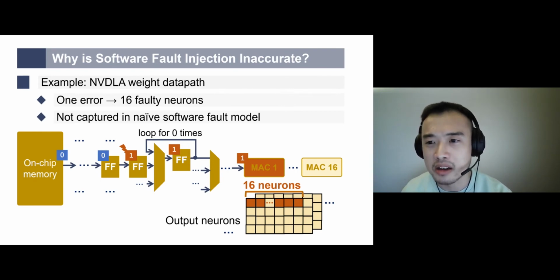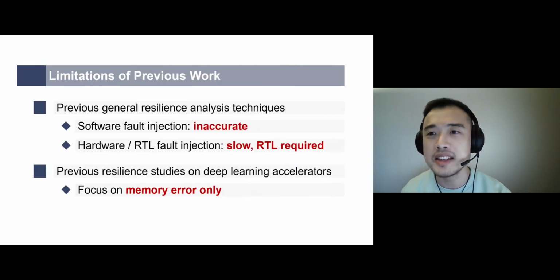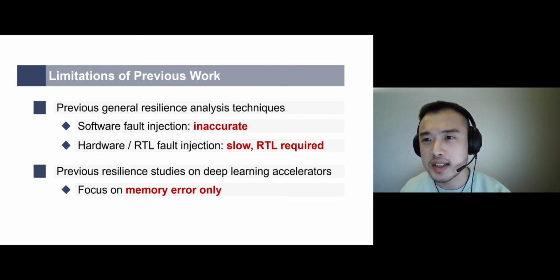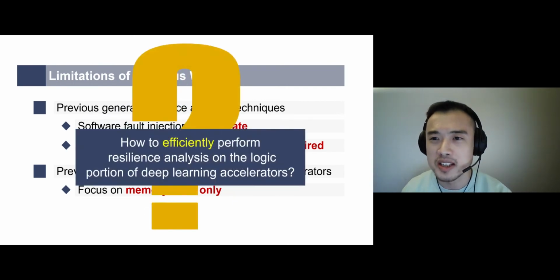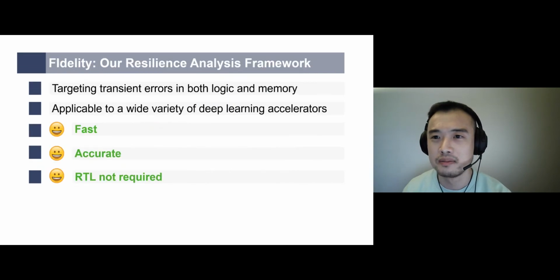Neither case would accurately model the true hardware error behavior. In summary, we have seen the weaknesses of general software and hardware techniques. Previously, there do exist some studies that specifically target deep learning accelerators. However, they focus on memory error only. Remember, the errors that occur in the logic portion are a major concern. The question here becomes how to efficiently perform resilience analysis on the logic portion of deep learning accelerators.